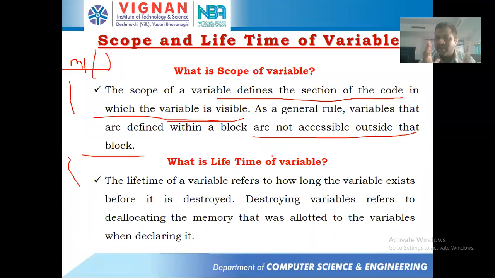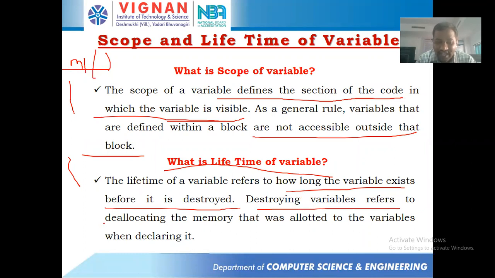And you already came across storage classes in C language. You heard about the terms scope and lifetime. Right, let's go with lifetime. What do you mean by lifetime of a variable? The lifetime of a variable refers to how long the variable exists before it is destroyed. Destroying the variable means deallocating the memory that was allotted to that variable when it was declared. I'm saying this in very simple words, so try to understand.